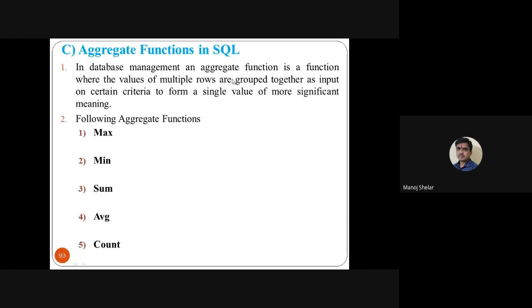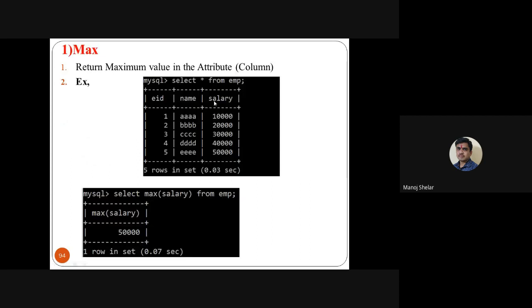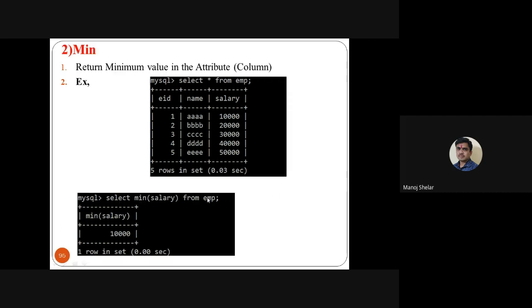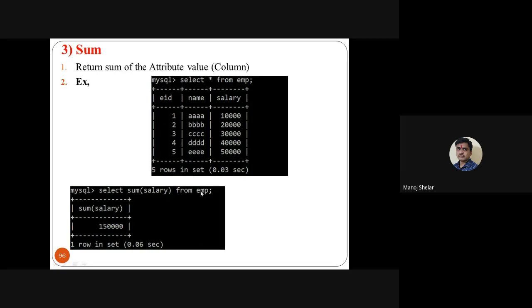Aggregate functions, I think all of you know: max, min, sum, average, count. So for example, a simple query. Here the salary attribute. The maximum salary of the employee table: select max salary from employee. So maximum is 50,000. Simple. Select min salary from employee. Minimum is 10,000. Simple. Select sum salary from employee.